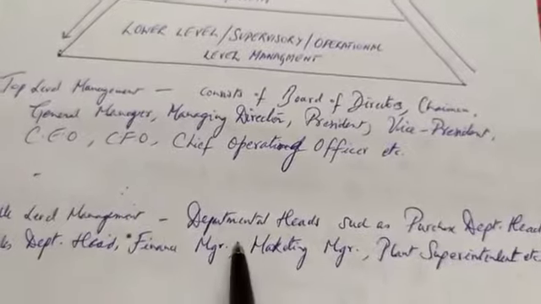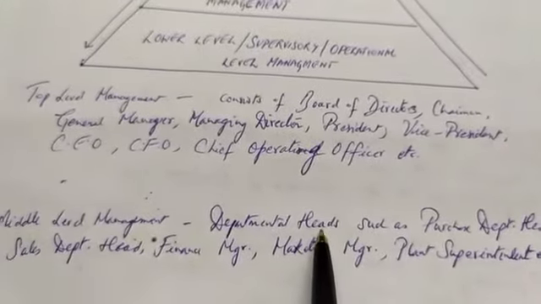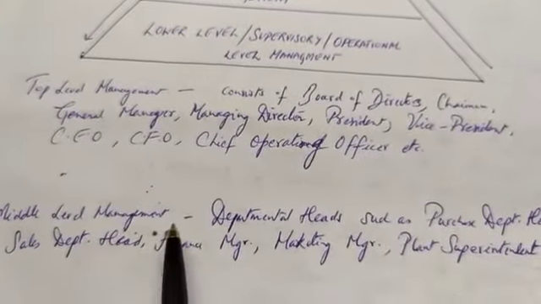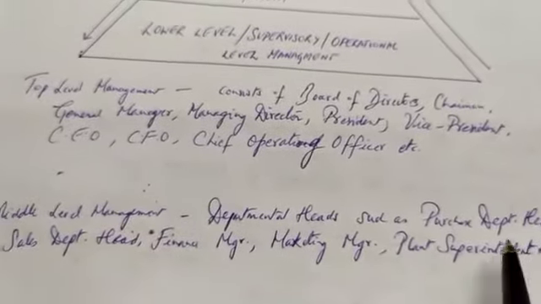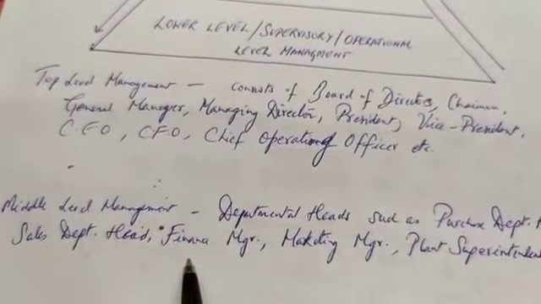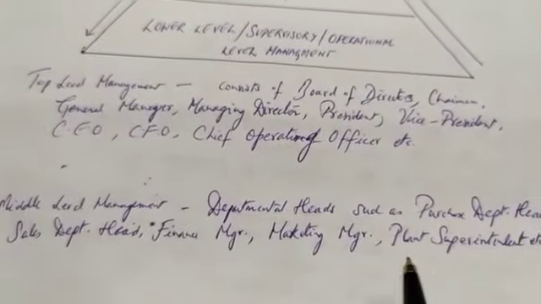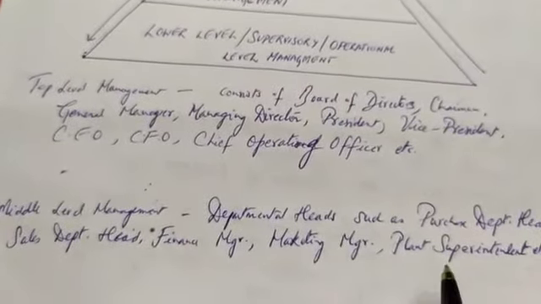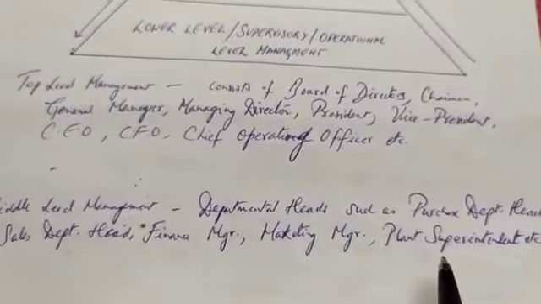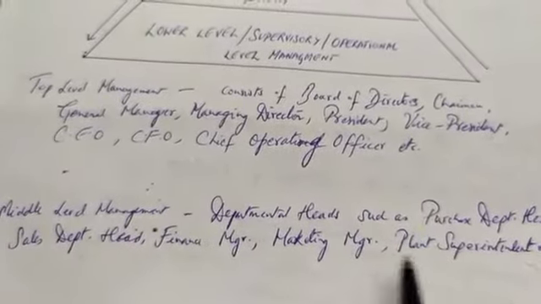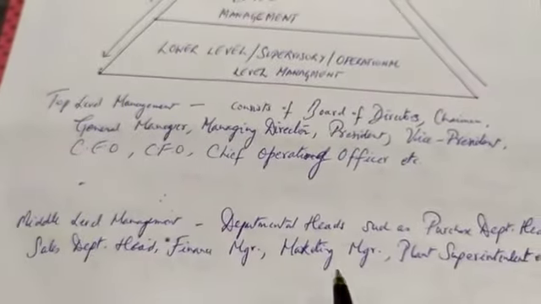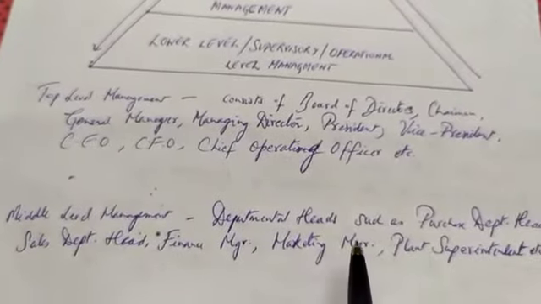Those departmental heads can be in the middle level management, like purchase department head, sales department head, finance manager, marketing manager or plant superintendent. These are the various job profiles of people who can be called working at the middle level of management.